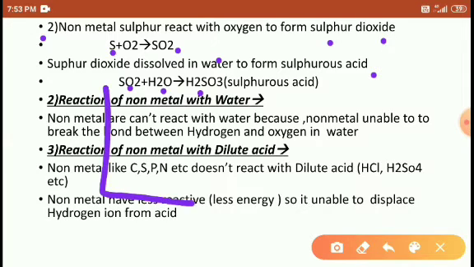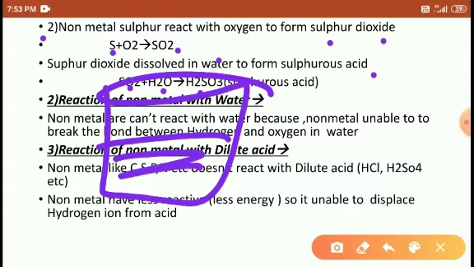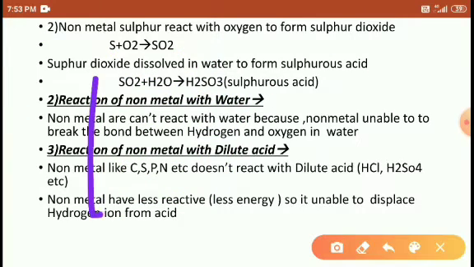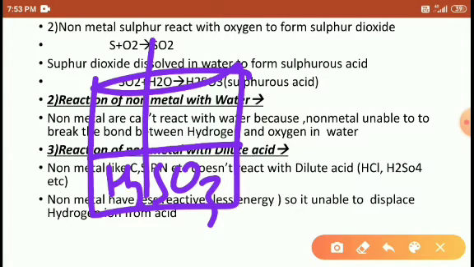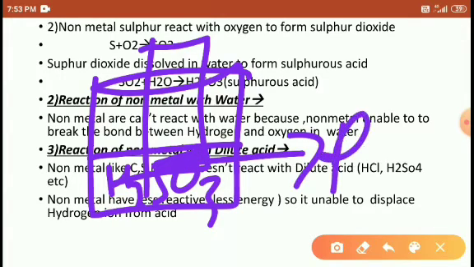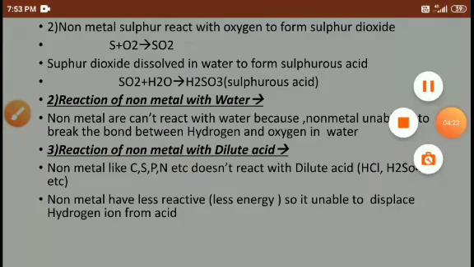In sulfurous acid, H2SO3, you may dip the blue litmus paper. The dipped portion turns red. If it turns red, that means it is acidic in nature. If there is no change in color, that means it is neutral. Right, students?